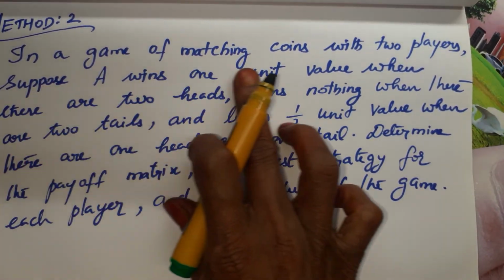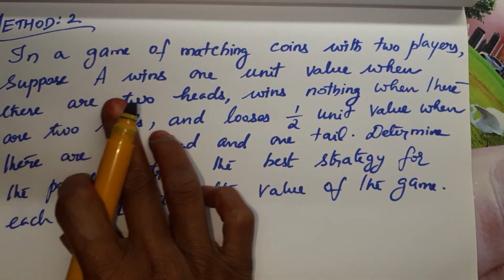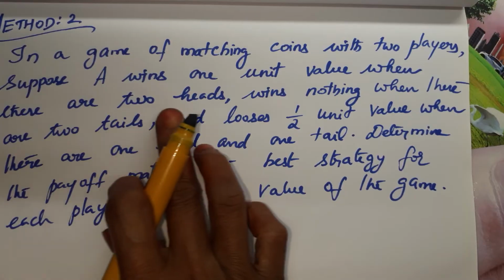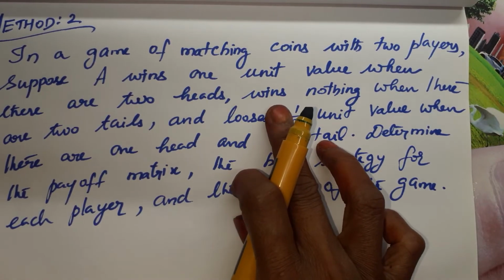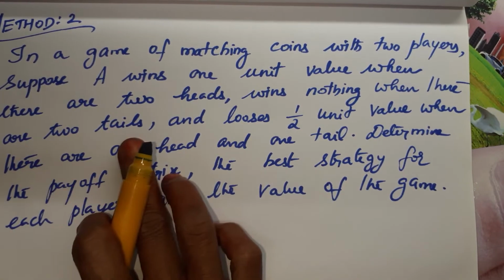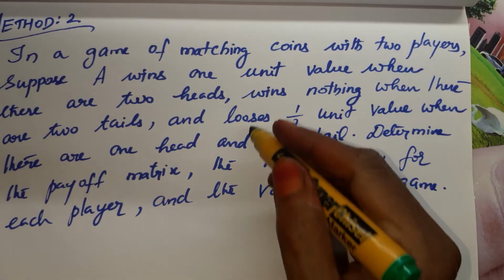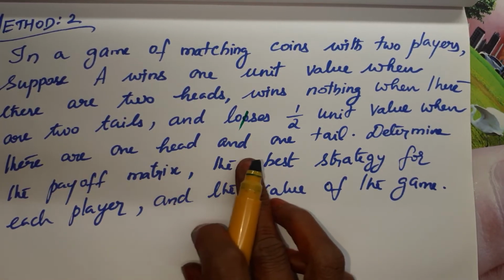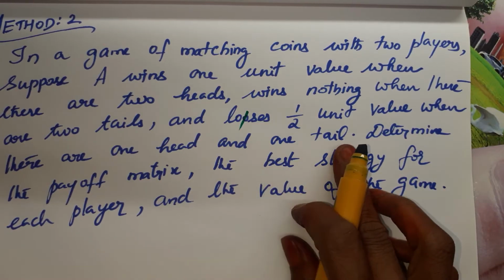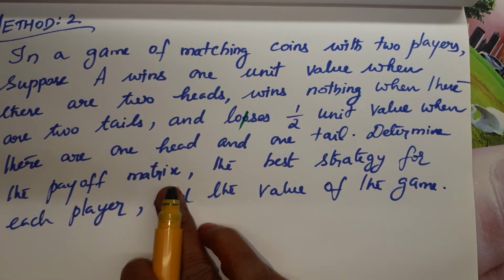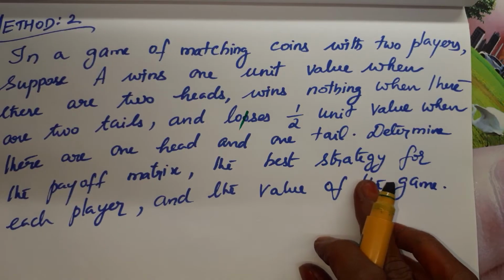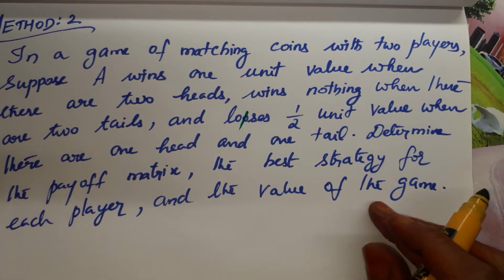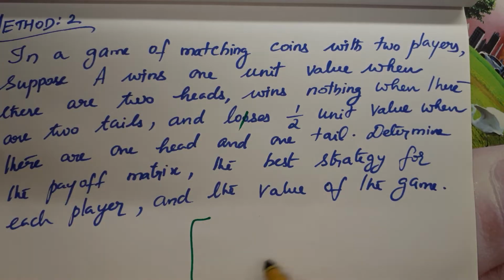Okay. In a game of matching coins with two players, suppose A wins 1 unit of value when there are 2 heads, wins nothing when there are 2 tails, and loses 1 by 2 unit value when there are 1 head and 1 tail. And we are going to find the payoff matrix, the best strategy for each player, and the value of the game. So first we are going to write the payoff matrix.